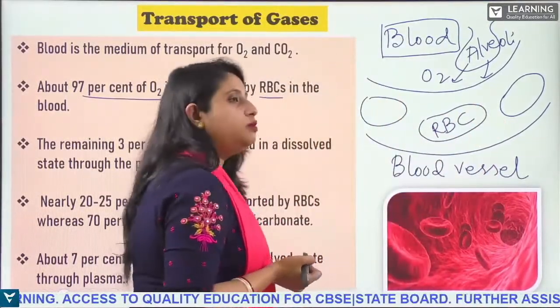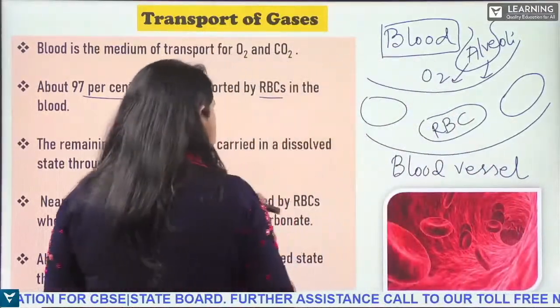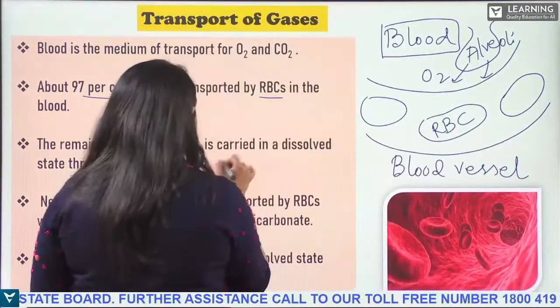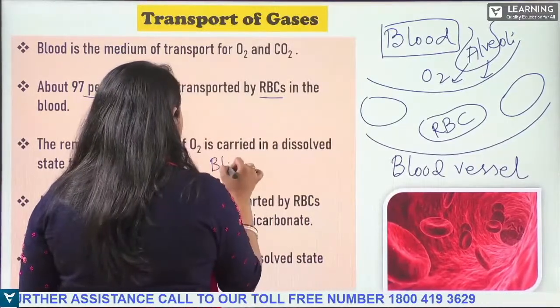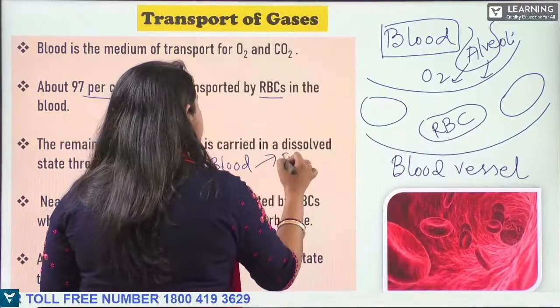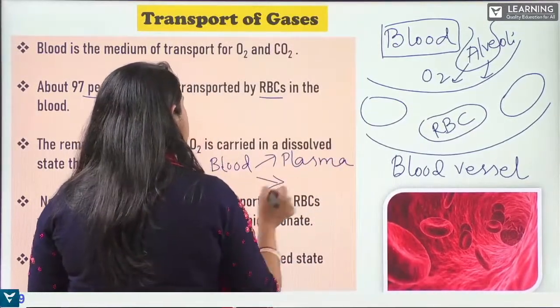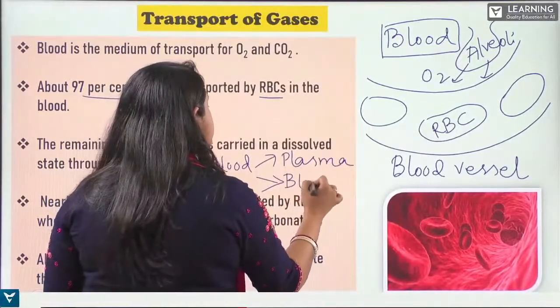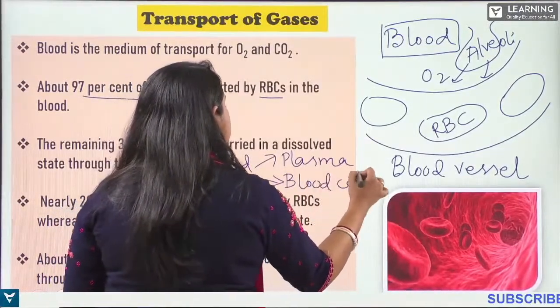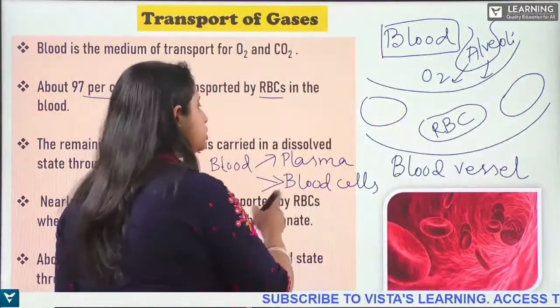Okay, you know that blood has two components. What are the two components of the blood? Here, let me write. Blood has two components. One is plasma, another is the blood cells, right? So blood has two components: one is plasma, another is blood cells.